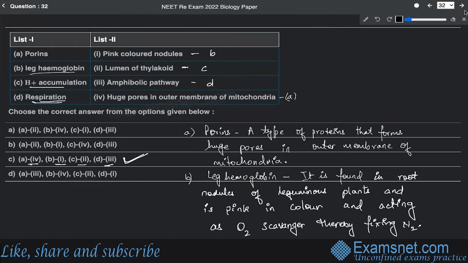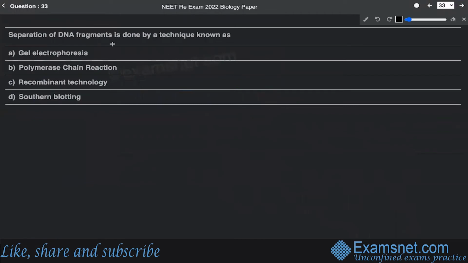Now, question number 33. Question number 33 says that separation of DNA fragments is done by a technique known as gel electrophoresis, polymerase chain reaction, recombinant technology, or southern blotting. Let me tell you that this question has been asked from the chapter of biotechnology principles and processes of standard 12. And again, this is a very direct, definitive question. The process by which the separation of the cut DNA fragments takes place is called gel electrophoresis.